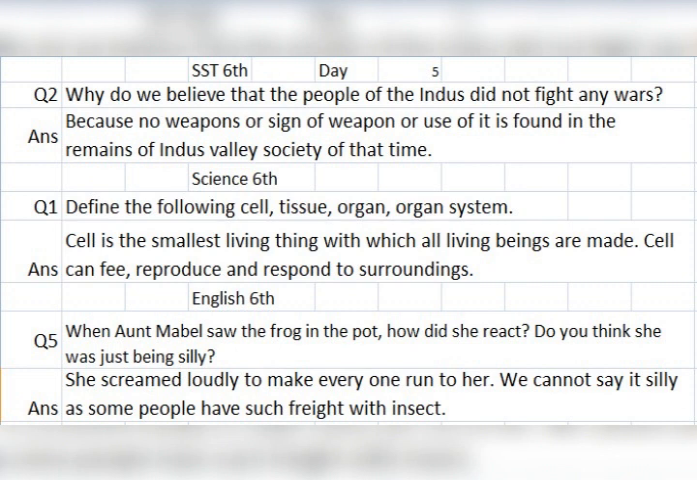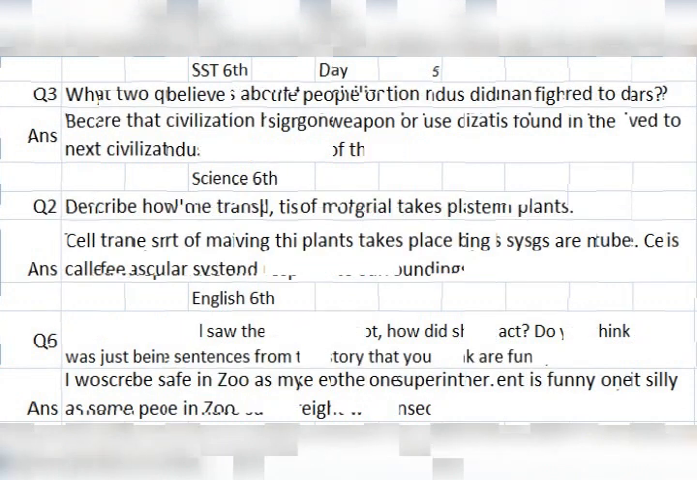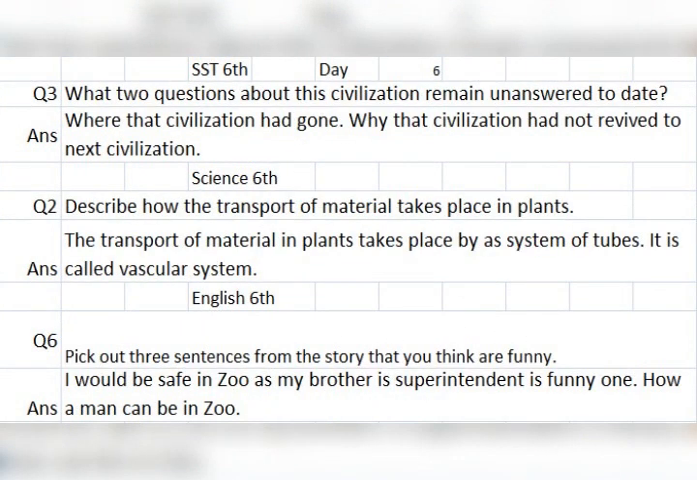As Science Class 6, Day 5, define the following: cell, tissues, organs, organ system. Cell is the smallest living thing with which all living beings are made. Cell can feel, reproduce and respond to the surrounding. Cell collection is called tissues, and tissues make organ, and organ makes organ system.